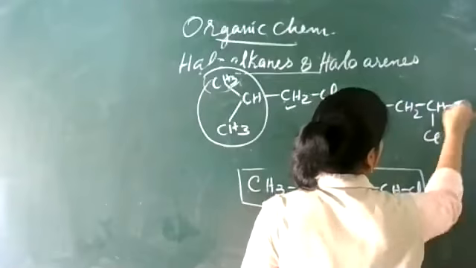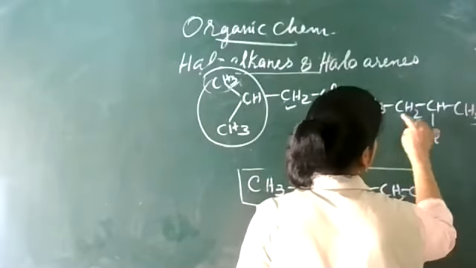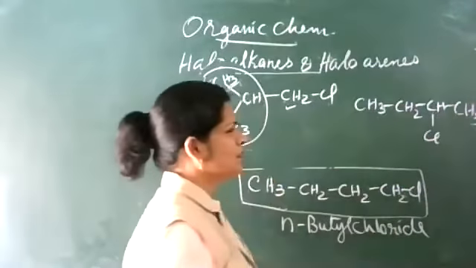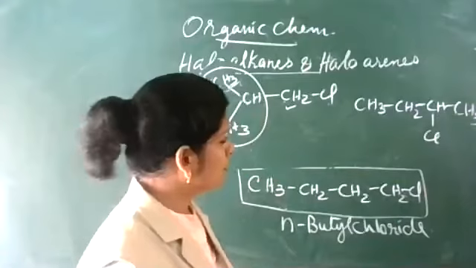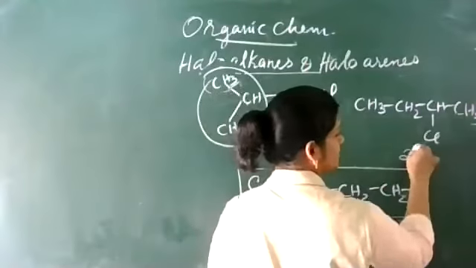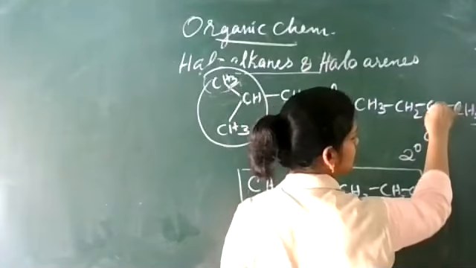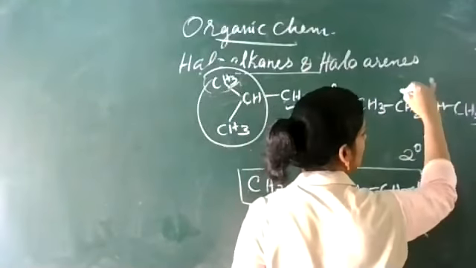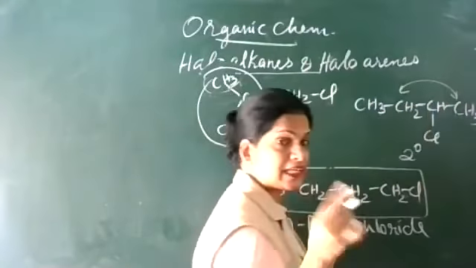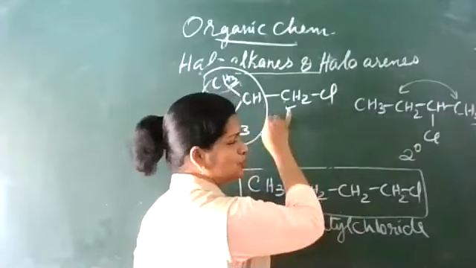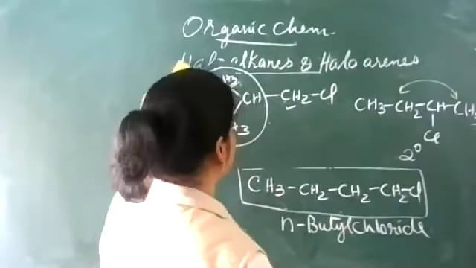This is secondary. Secondary butyl chloride. So this is primary, this is primary, this is secondary.